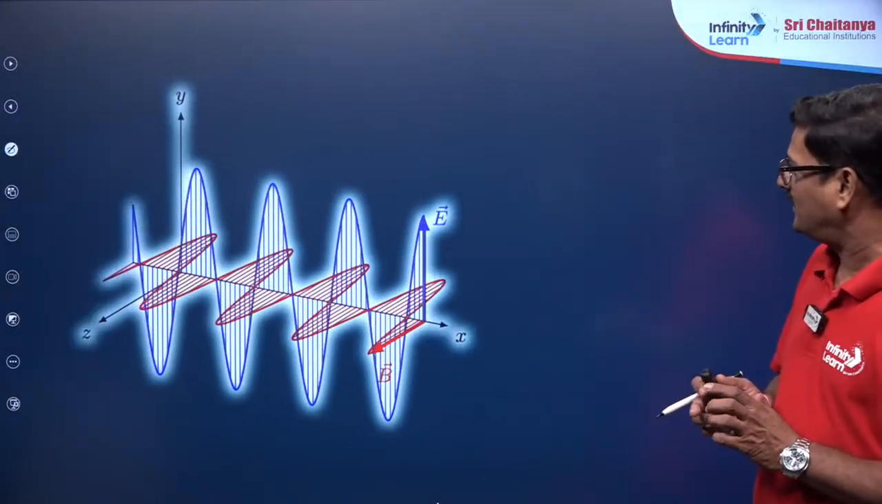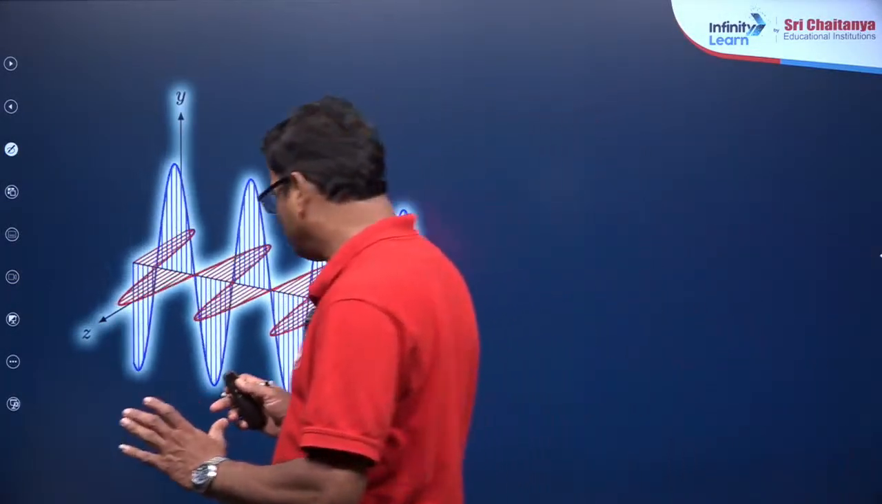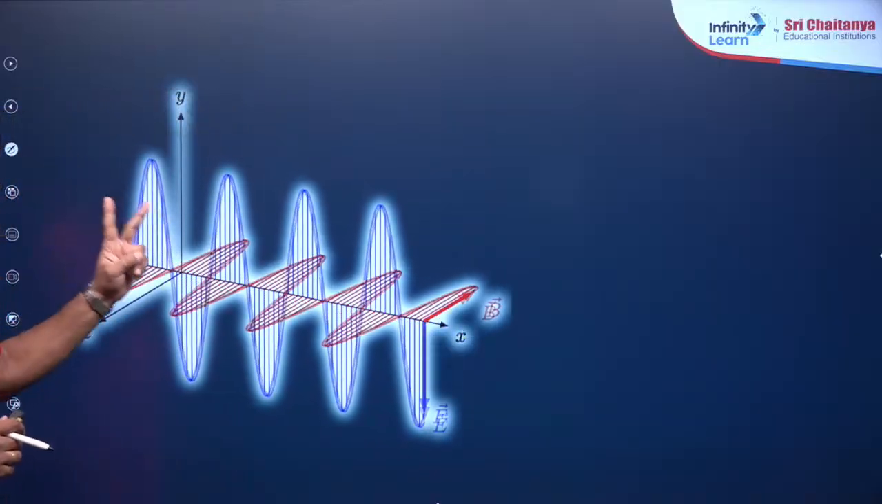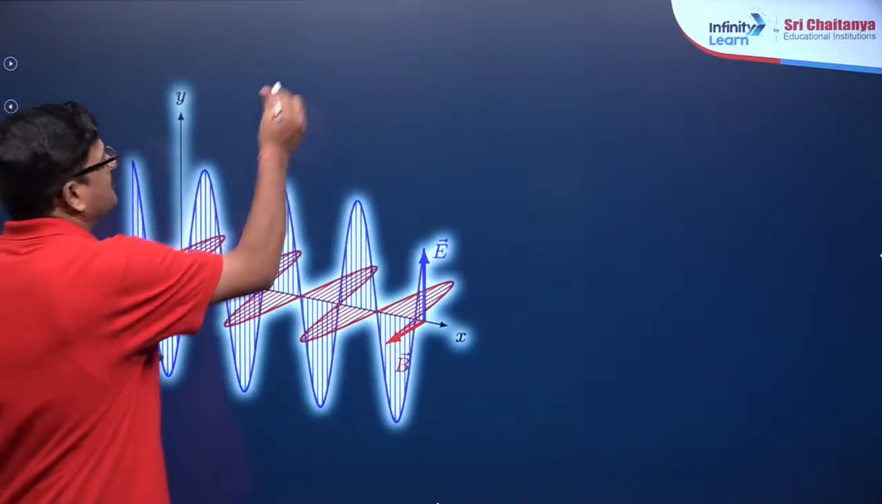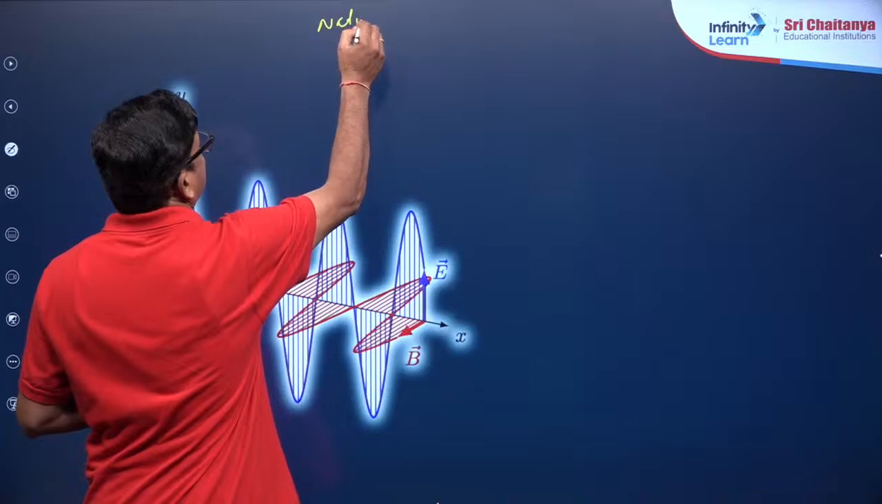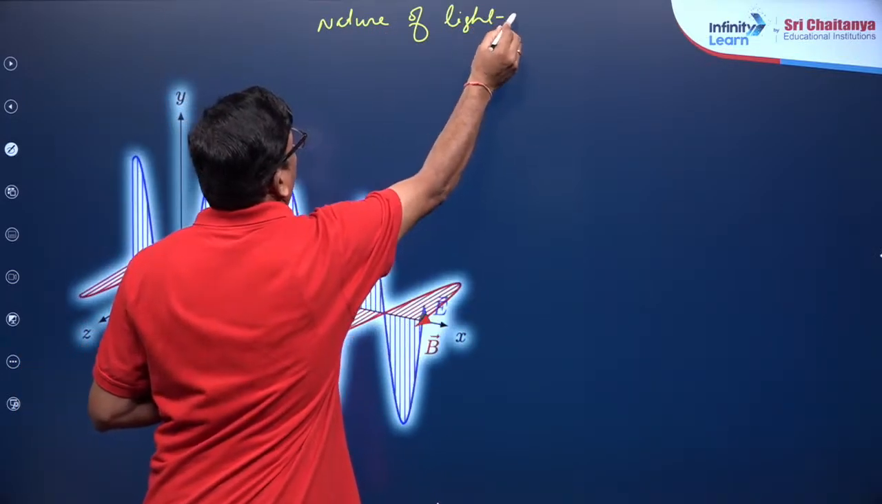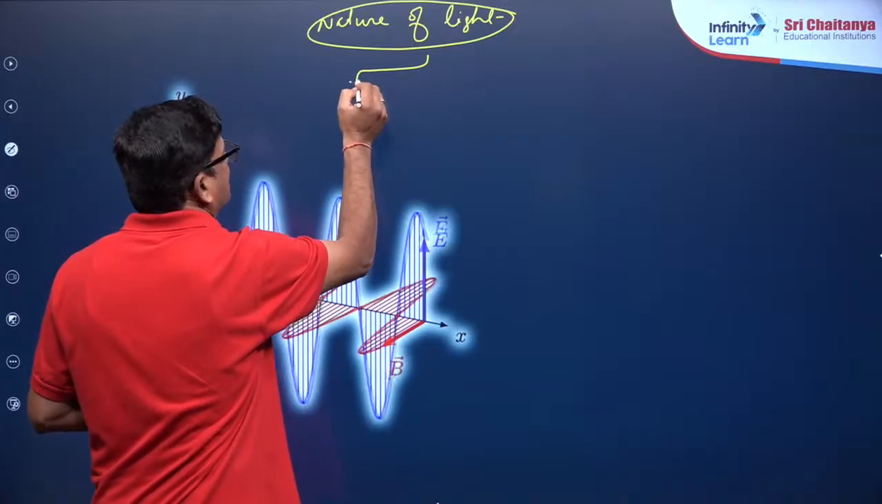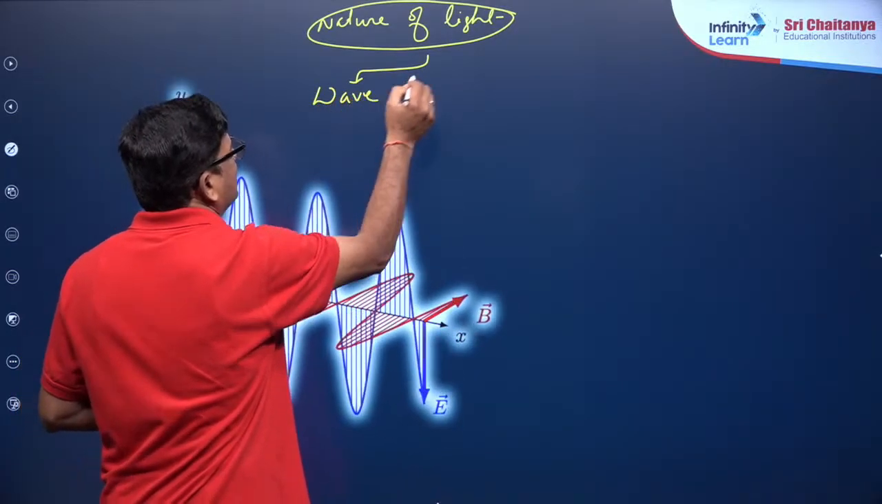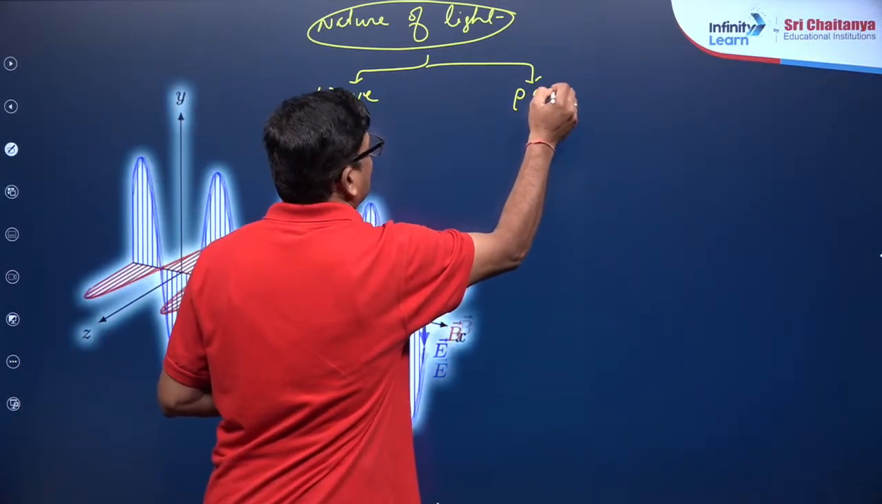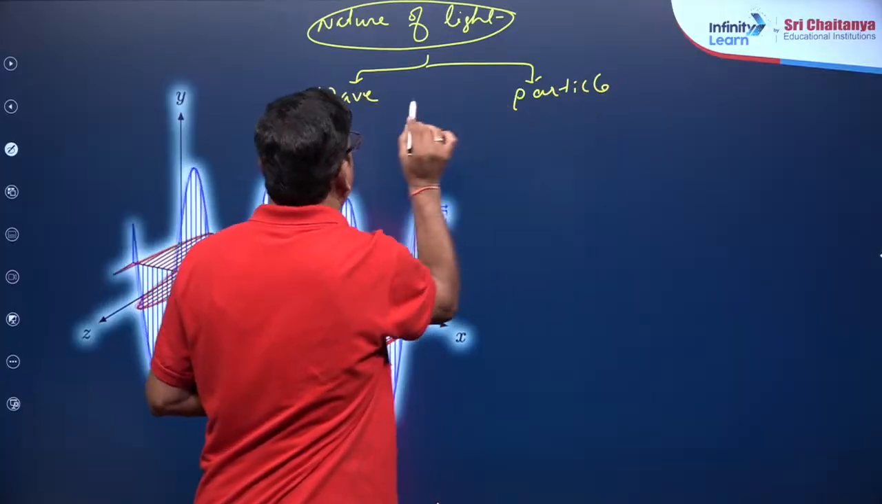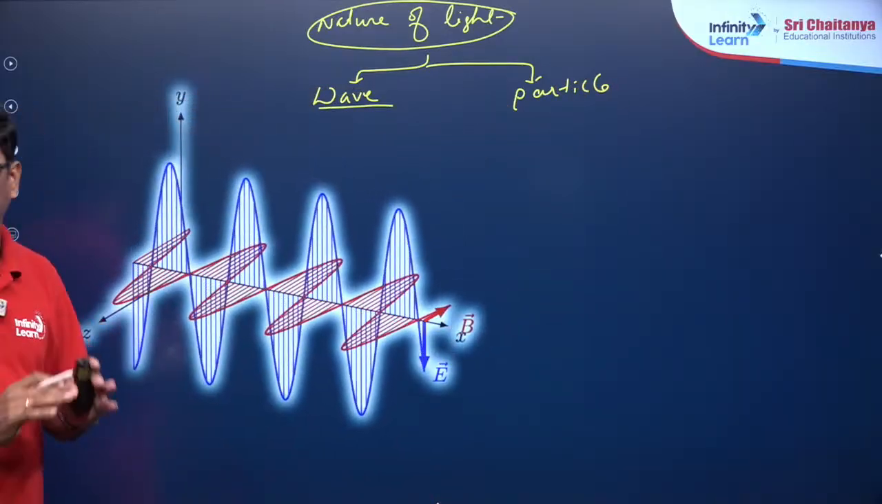Our topic is the nature of light, and light has two behaviors. One is the nature of light, and for this nature of light, two types of theory are there: wave theory and particle theory. So according to wave theory, let us discuss the wave.